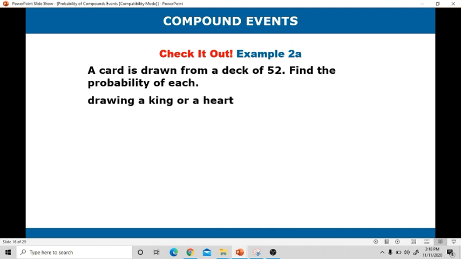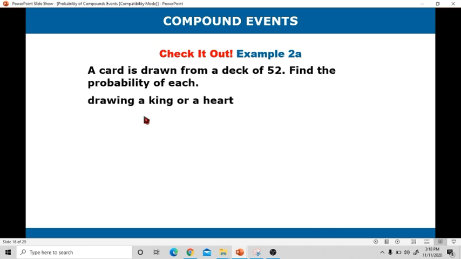A card is drawn from a deck of 52. In other problems, the deck of 52 is not stated. Instead, it says a standard deck of cards. When it is a standard deck of cards, it is 52. Find the probability of each: drawing a king or a heart.